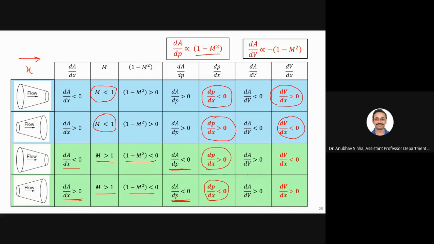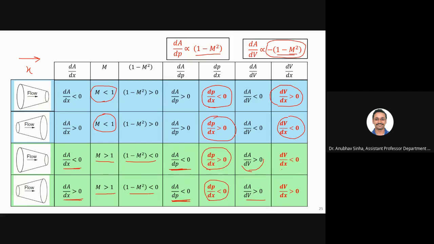Similarly, let us talk about velocity. So now M square is more than 1. So 1 minus M square is negative. One negative is already there. So this whole term becomes positive, right? So dA by dV will be positive. Now I know dA by dV is positive, but dA by dx is negative.